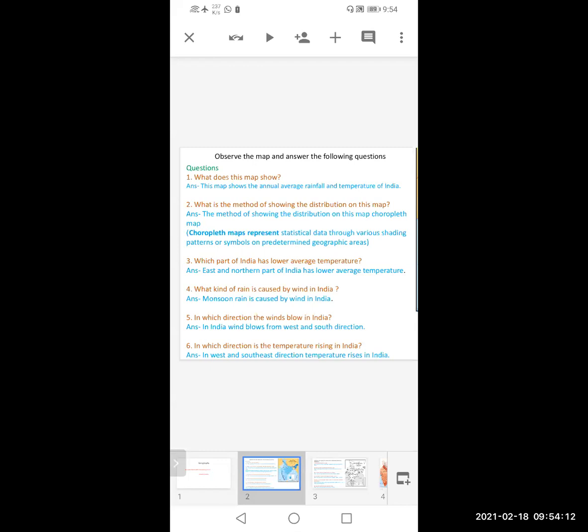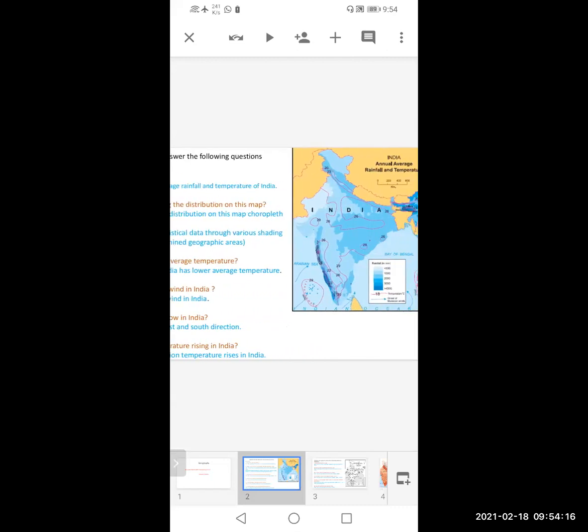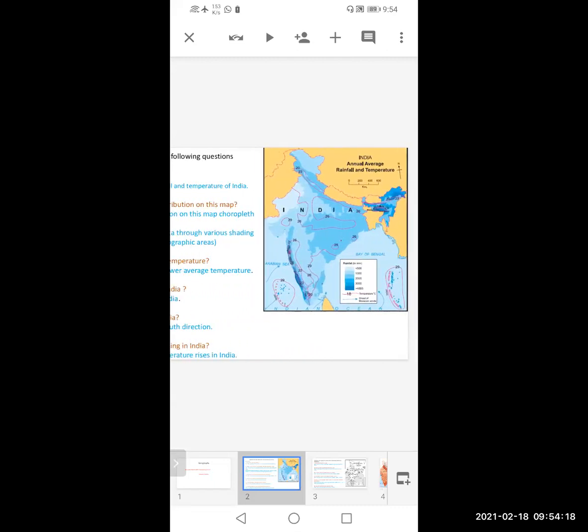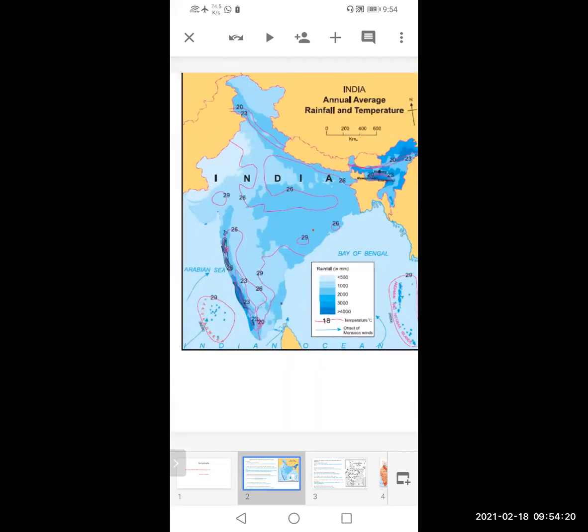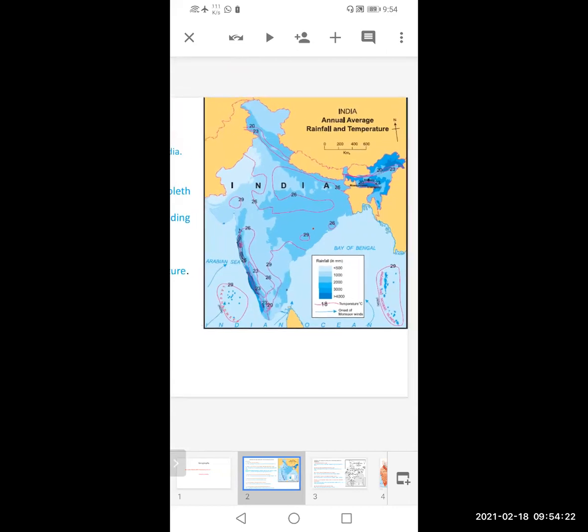Okay, now we'll see the question related to this. Now see the first question. What does this map show? Answer of this question you can find in the map itself. See, many students while writing, they do spelling mistakes. Spelling mistakes are not expected from you. In case of geography, spellings are present in that map only. So don't make any spelling mistake.